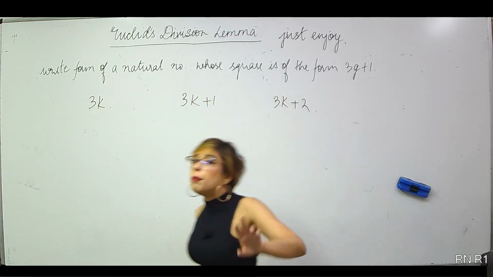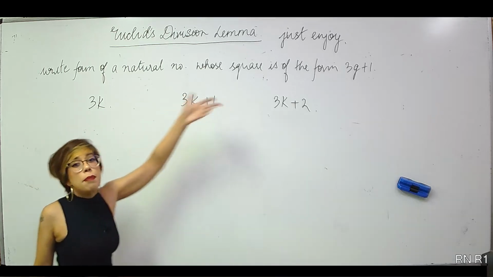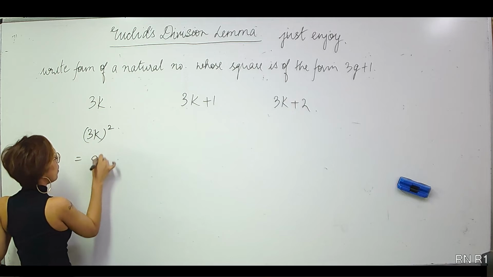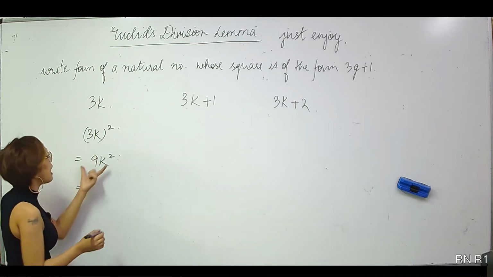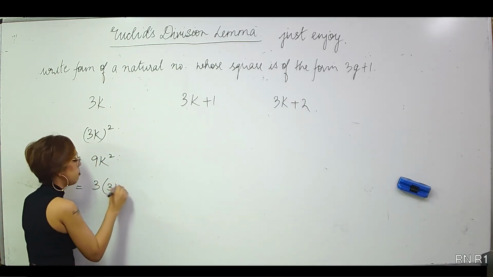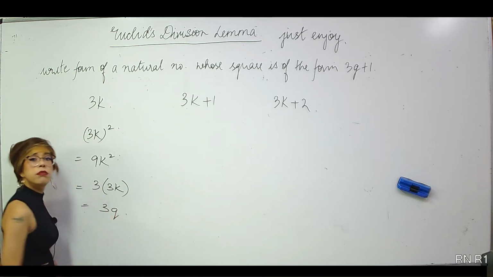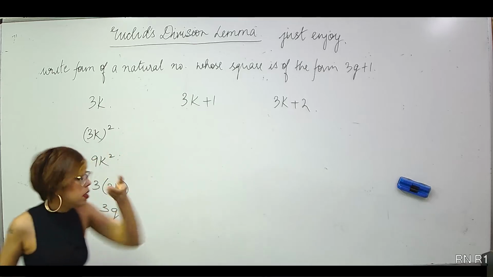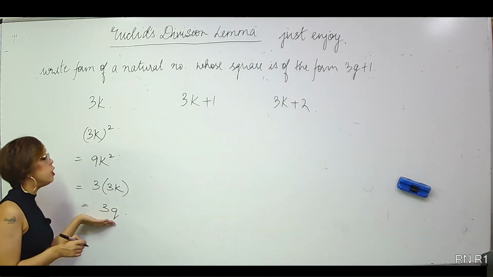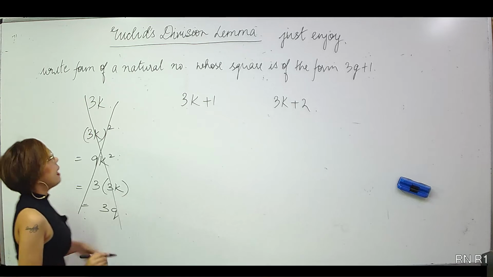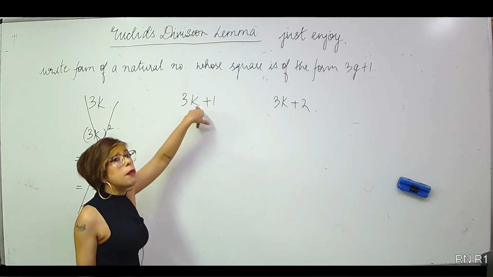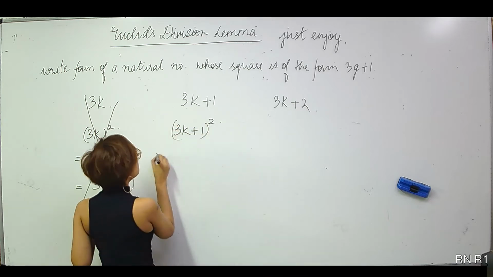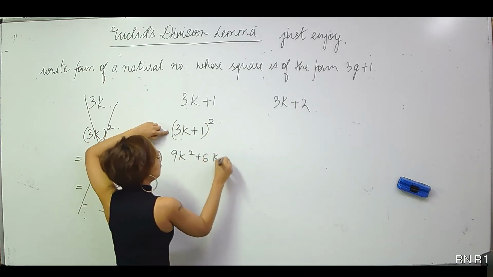But he is not talking about the number. He is talking about the square of the number. So let me square it out. So 3k whole square, which is nothing but 9k square. Now, the form of this number: because I can write 9k square as 3 into 3k square, that means 3q form. He says the square should be of the form 3q plus 1, leaving remainder 1. Do you think this is the form that I need? Absolutely not. Next, 3k plus 1. My number is of the form 3k plus 1, but I want the square, so (3k plus 1) whole square. I know how to square things out, so 9k square plus 6k plus 1.